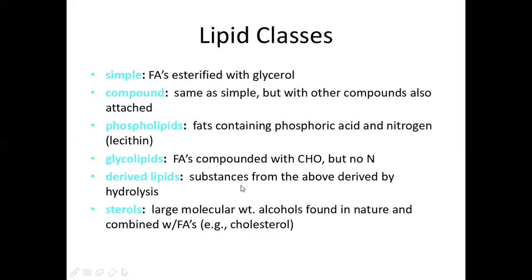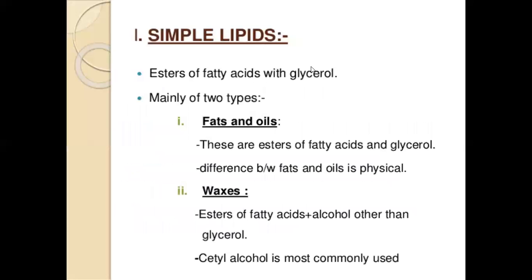Derived lipids are substances derived from the above by hydrolysis. If the above compounds break down and give other substances, they are called derived lipids. And sterols are large molecular weight alcohols found in nature and combined with fatty acids, for example cholesterol. So sterols have larger molecular weight. Now we will go into detail on each type of lipid. First is simple lipids.